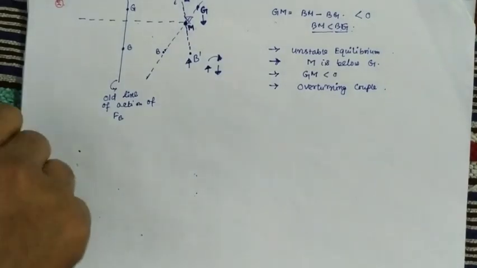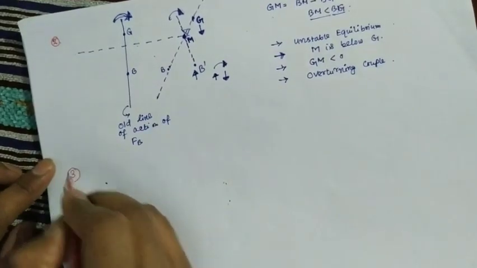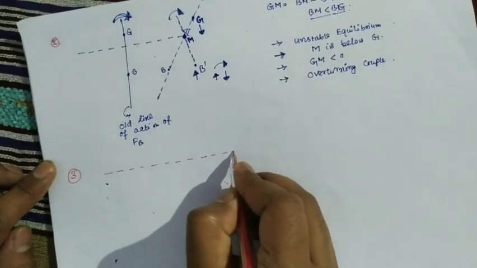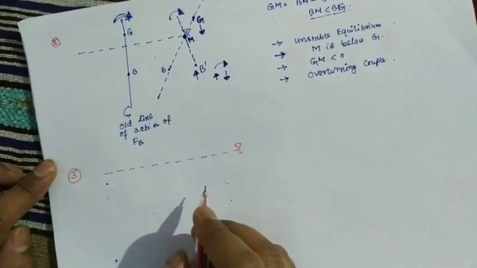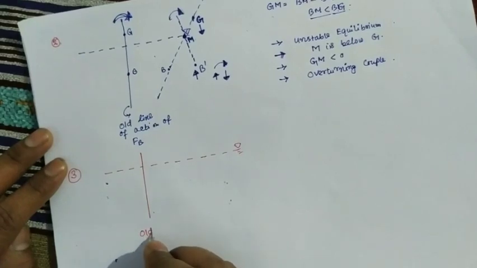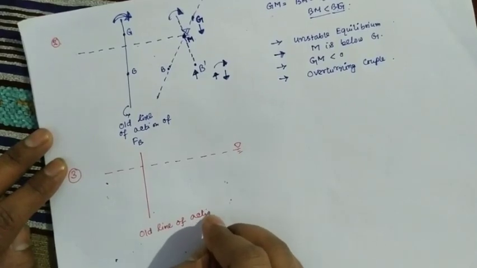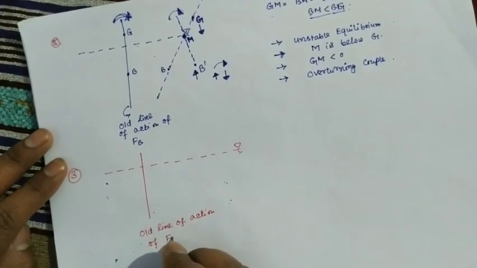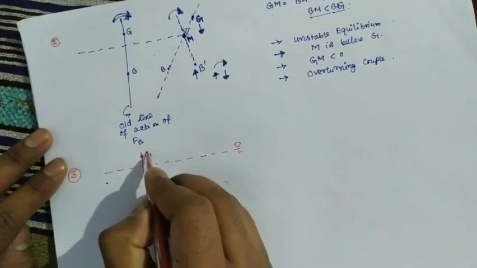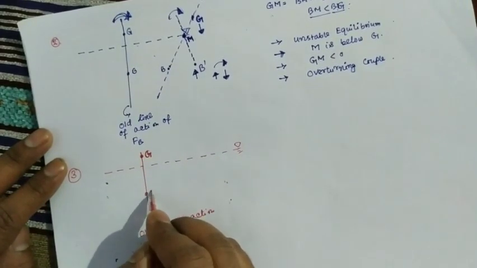Now the last condition, the third condition: a free level of water body. This is the old line of action of FB. G is somewhere here, the center of gravity, and the center of buoyancy is here.